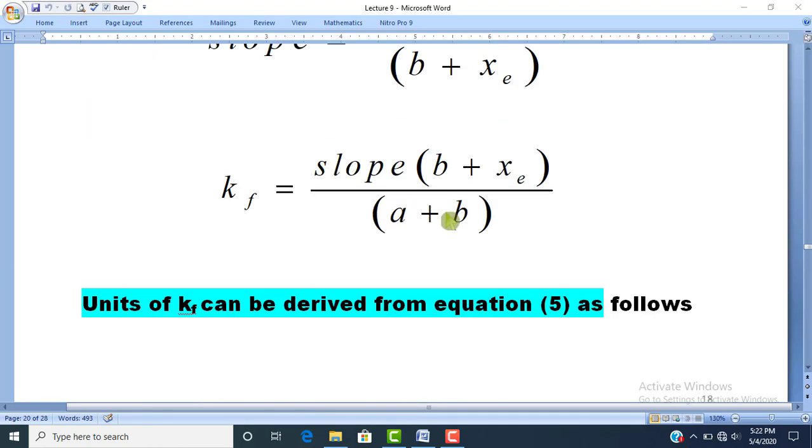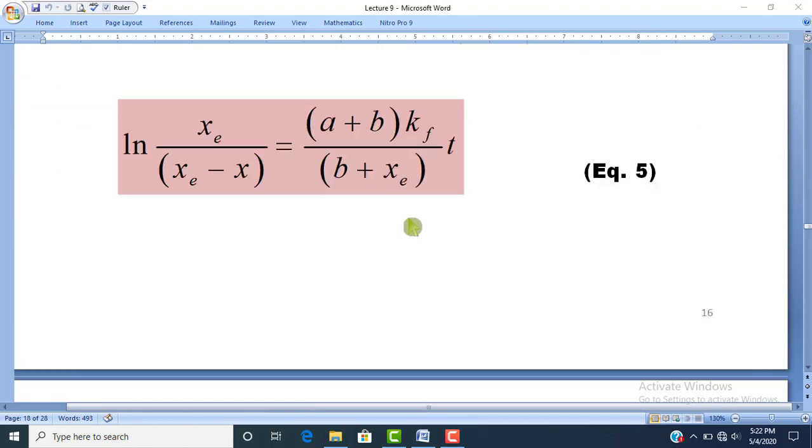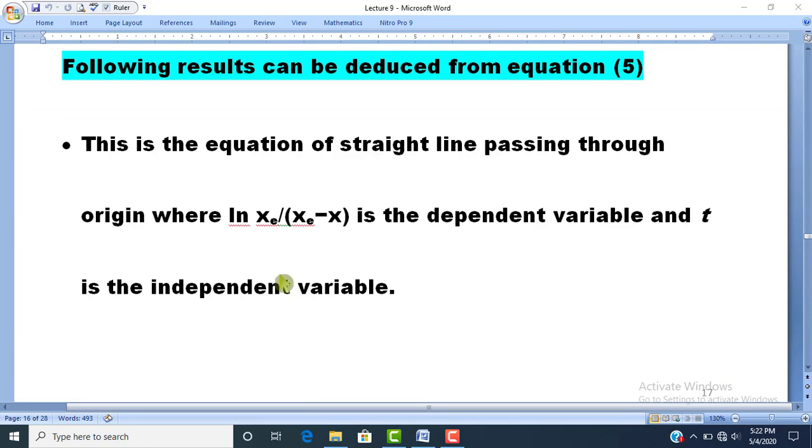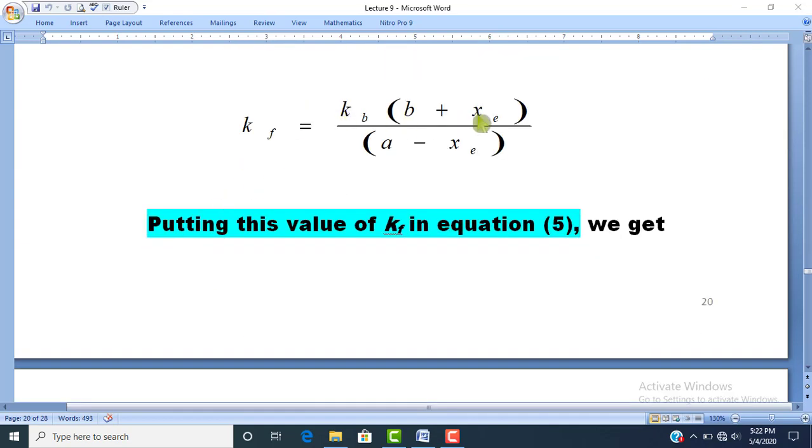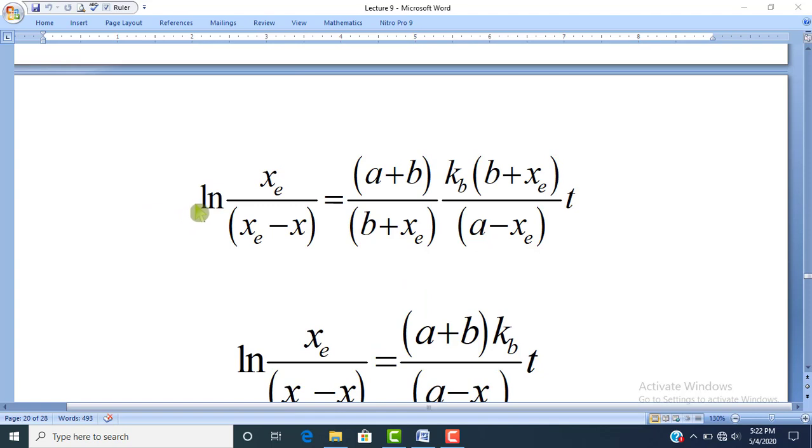So equation 5 will become as follows after putting this value of Kf: log natural Xe over Xe minus x, the left hand side of equation number 5, is equal to A plus B into Kb into B plus Xe into time t divided by B plus Xe into A minus Xe.